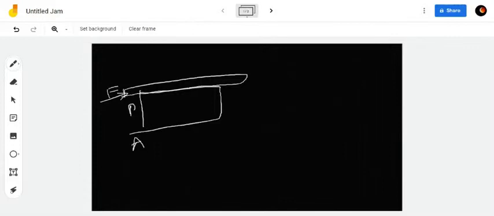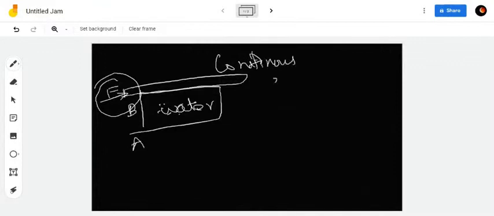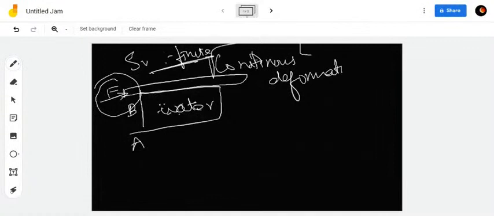This is point A, this is point B, and all these are water. Okay. So if you are applying some external shear force on the water body, the fluid will undergo continuous deformation. Okay. For fluids, you will have continuous deformation, whereas in solids, you will have finite deformation. Okay. For fluids, it is continuous deformation.